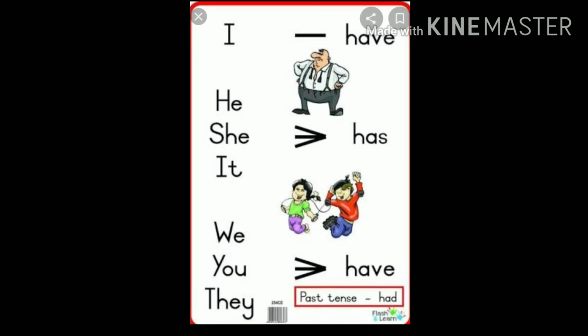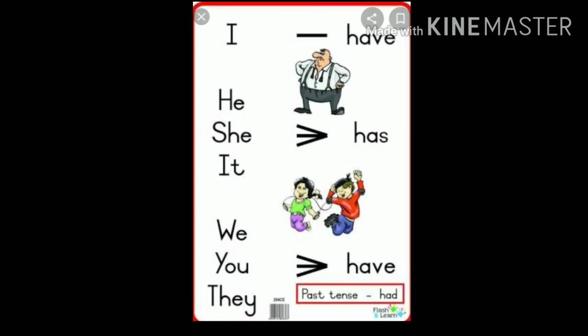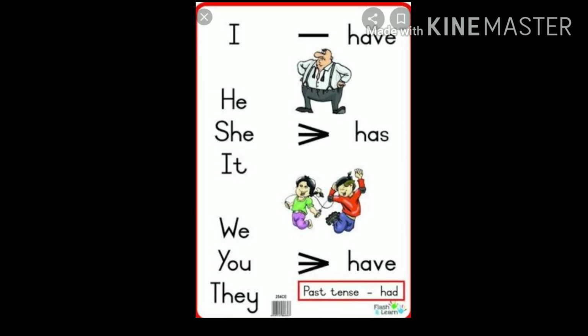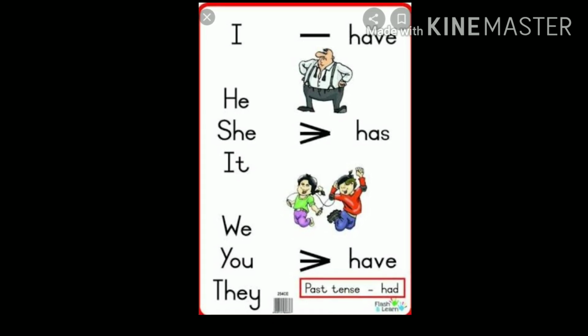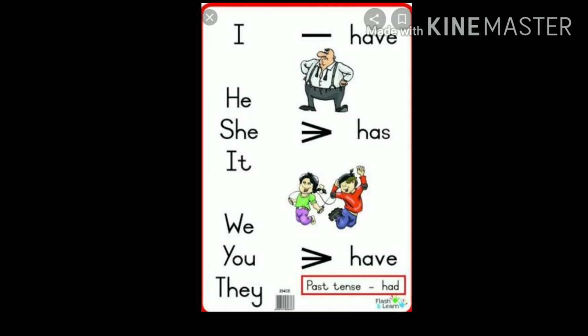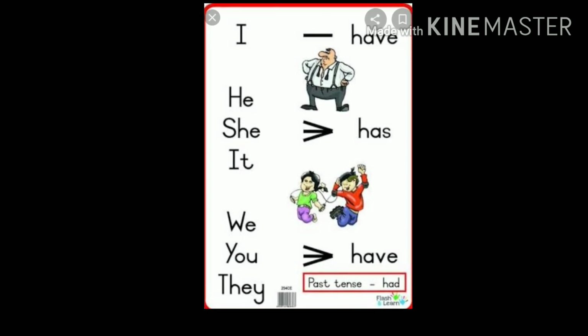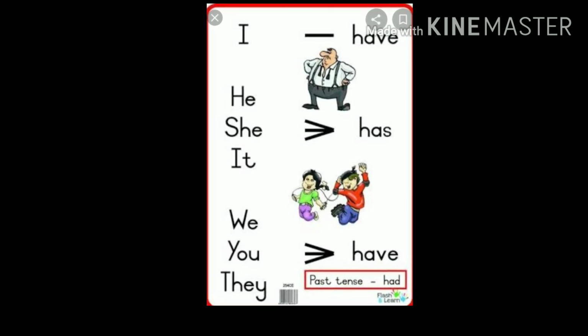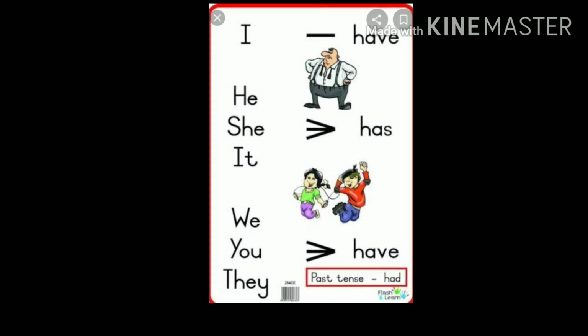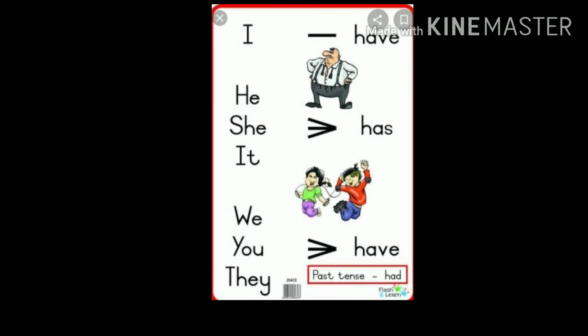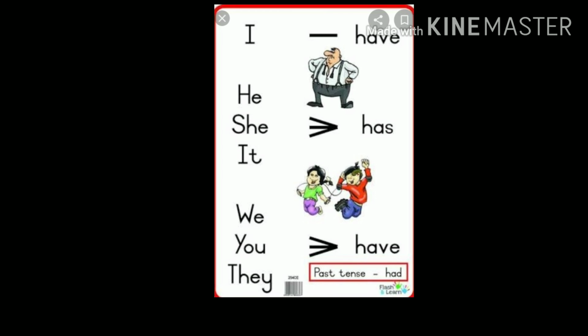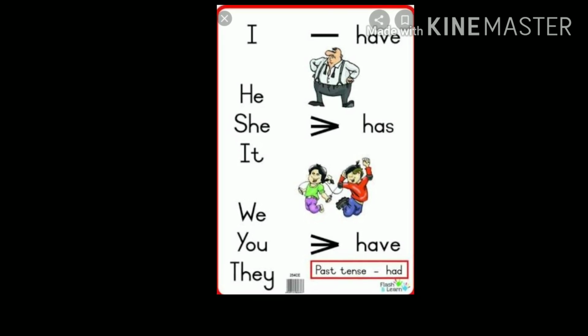With first person singular, we use have. With third person singular, he, she, it, we use has. With first person plural, second person and third person plural, we use have. And in the past tense, had is used.